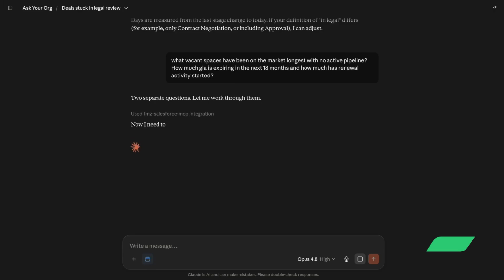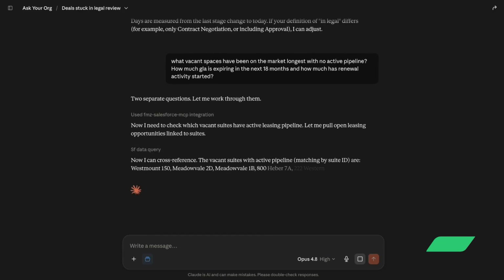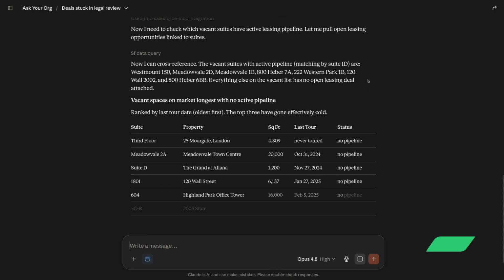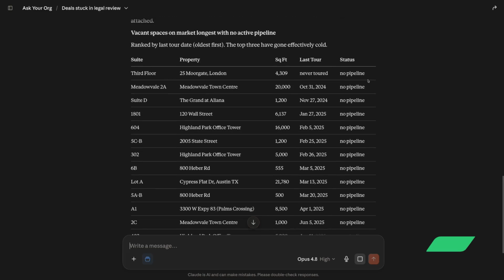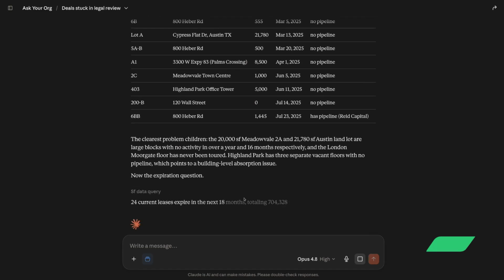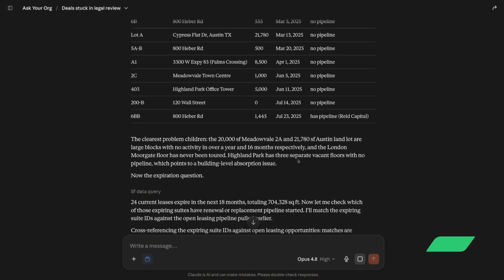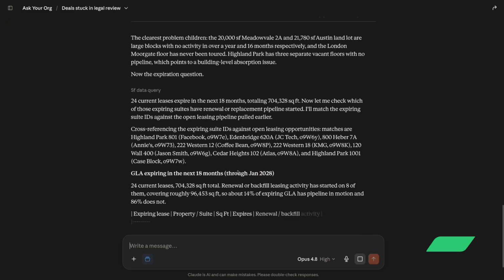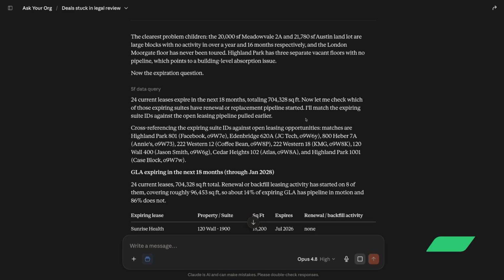How much GLA do we have expiring in the next 18 months, and how much of it has renewal activity that's already started? Now my agent is connecting two things at once: leases that are expiring and whether there's an active deal against that space. Getting that answer normally means joining data across objects by hand in a spreadsheet or in other tools. Here it's a single question, and I can point it at any window or region that I care about.